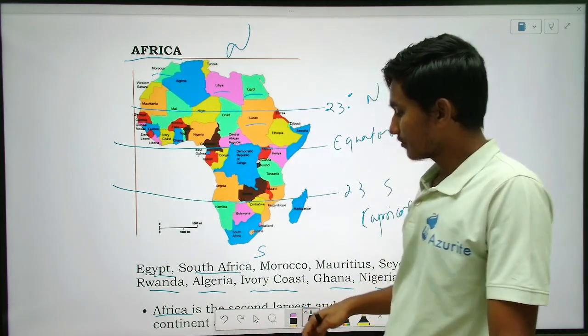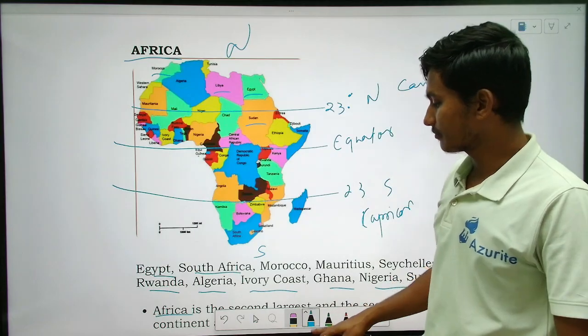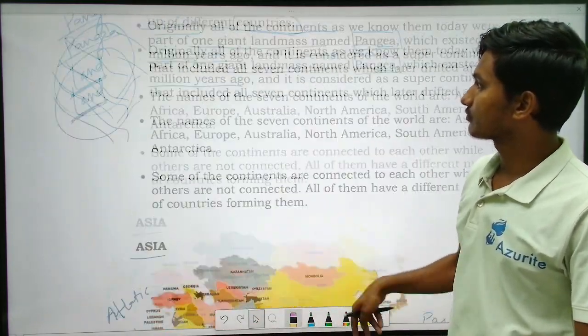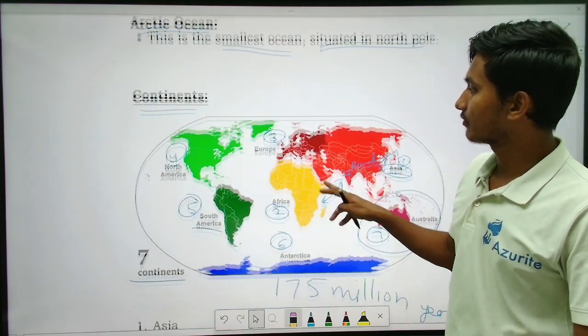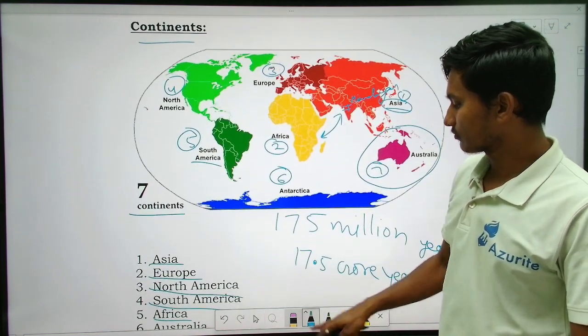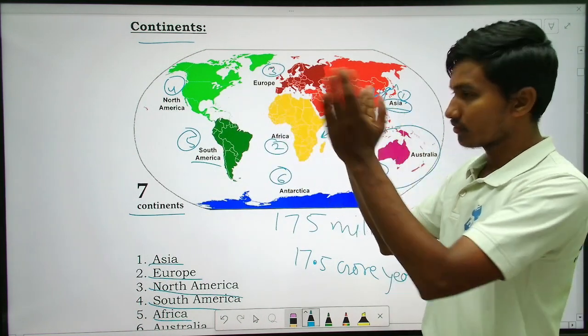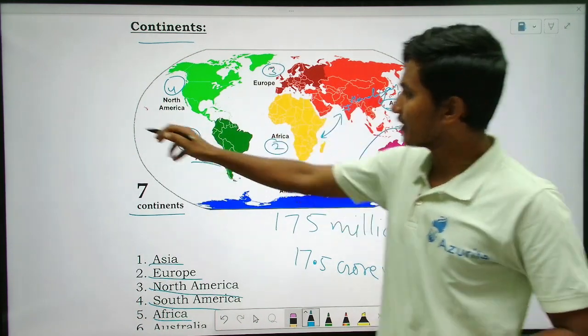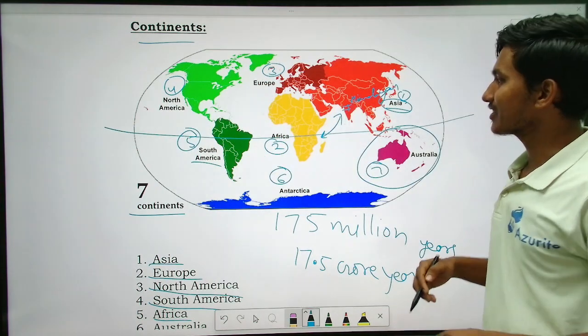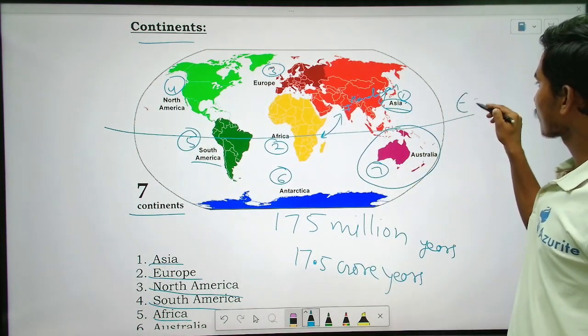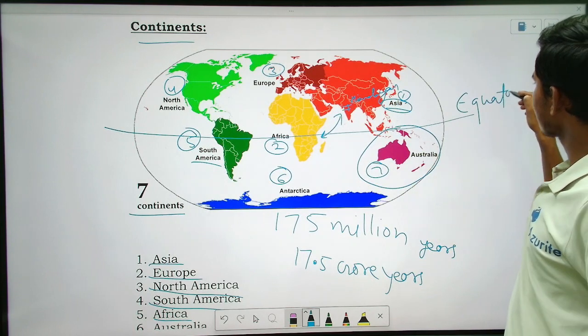Okay, so all three pass through which, yes, that is Africa. Yes, excuse me, sir. I have a doubt, sir. Yes, what is that? The international line. Up is Tropic of Cancer, down is Tropic of Capricorn, sir. Then what is the middle, sir? That is the equator. So this is the globe, right? That is Earth. If you take the middle, half, yes, half equal. Yes, sir. So that is what? It is the Equator. Half equal.